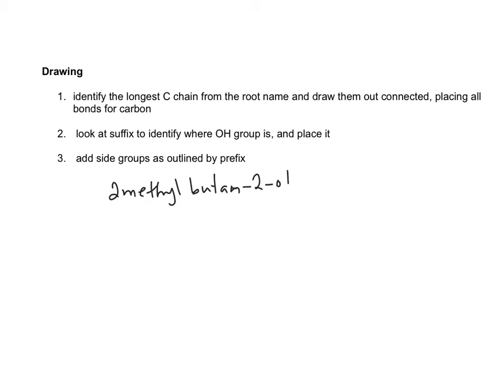Okay, let's try 2-methylbutan-2-ol. So but is our longest carbon chain, so that's 4 carbons. We've got a hydroxyl group at carbon number 2, and we have a prefix, so we've got a side group, and it's a methyl group, so we've got 1 extra carbon, and it's on carbon number 2.